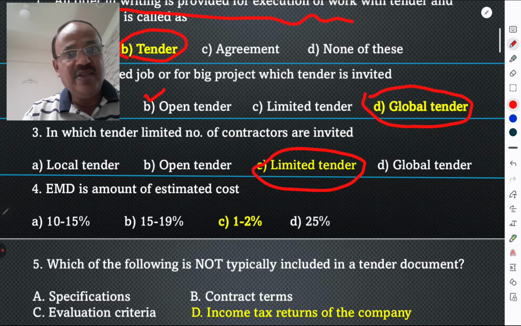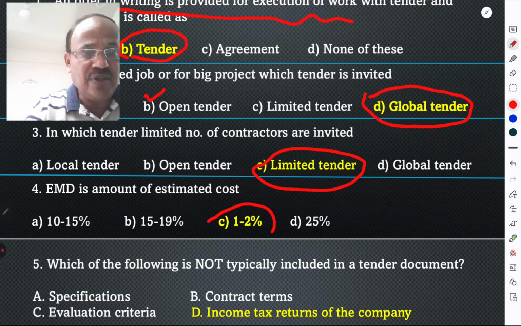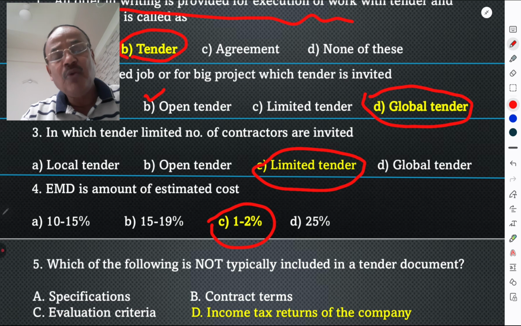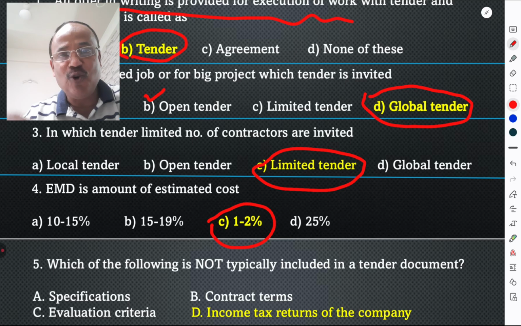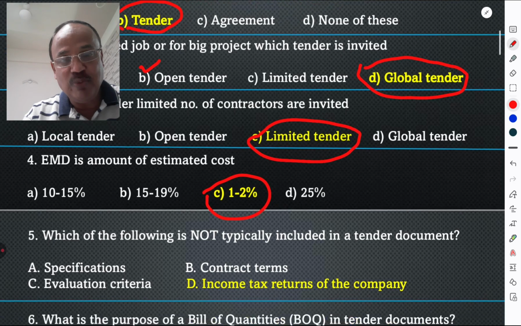EMD is the amount of estimated cost. EMD is the amount 1 to 2% of the estimated cost of work. What is earnest money deposit? It is money kept aside to show the interest of the contractor for doing the work. That is earnest money deposit.